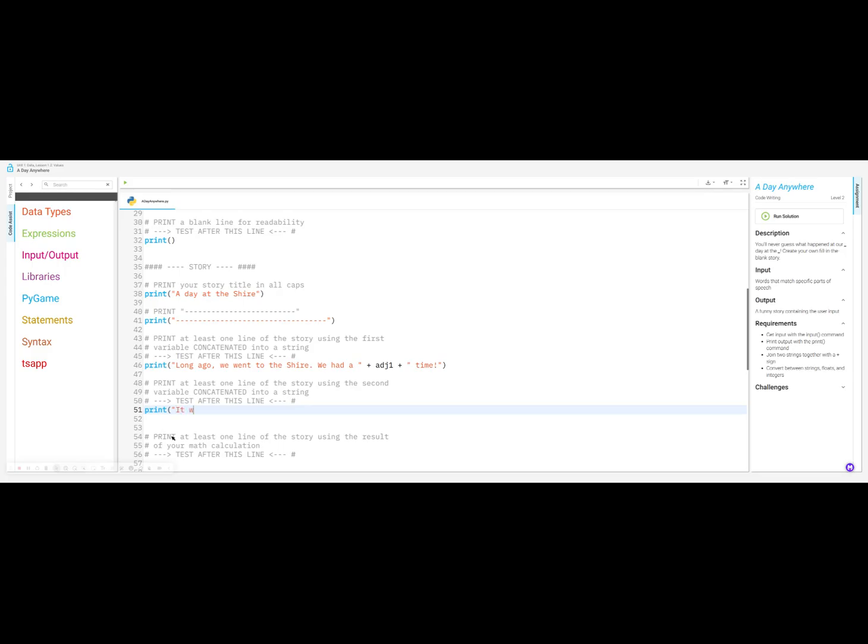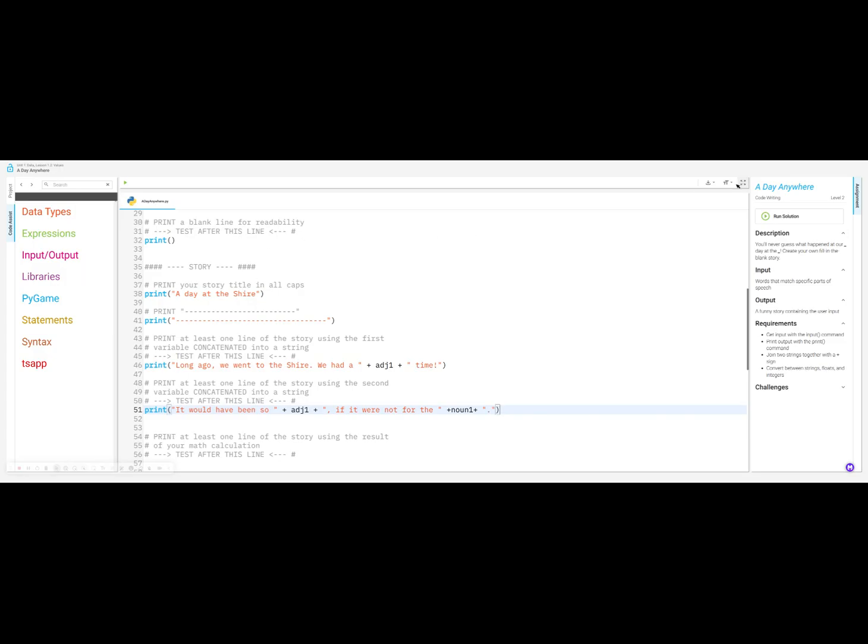And we're going to say it would have been so plus ADJ1 plus, quotation mark, parenthesis, if it were not for the plus noun1 plus, and then I'm going to do a period at the end. Quotation mark, period, quotation mark, parenthesis.